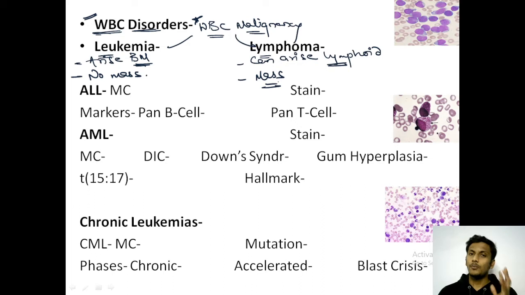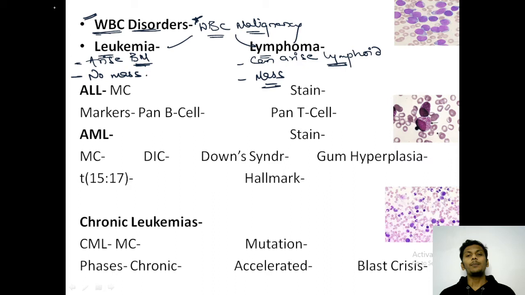If they arise from the bone marrow only, these are leukemias. If they can arise from any other lymphoid tissue apart from the bone marrow also, these are lymphomas. If they do not form a mass, these are leukemias. If they form a mass, these are lymphomas. I hope this is clear to you. Let's start first with leukemias.